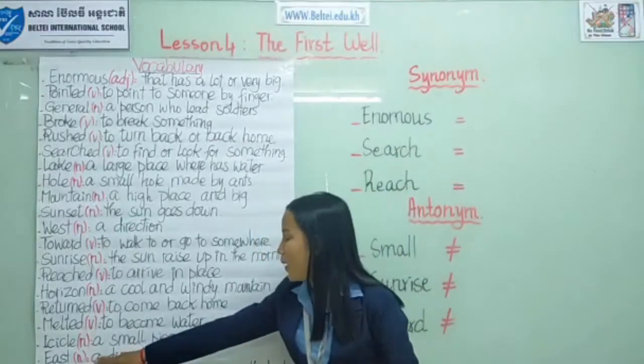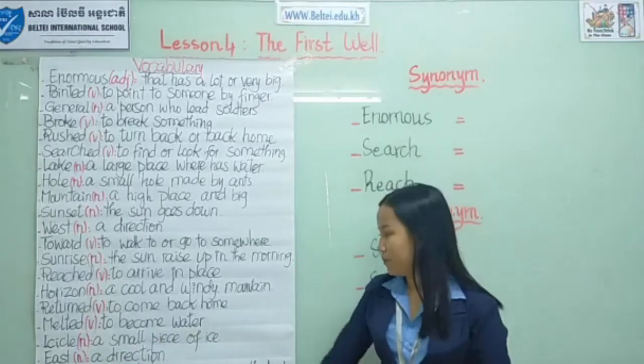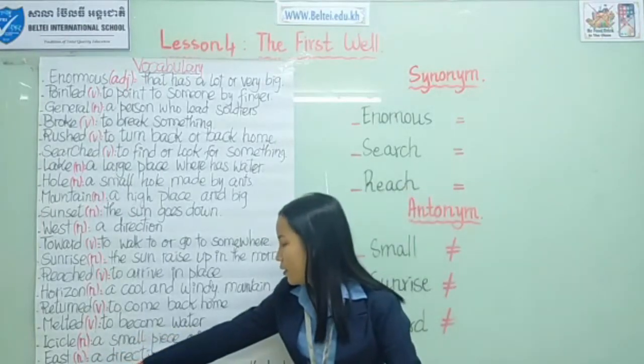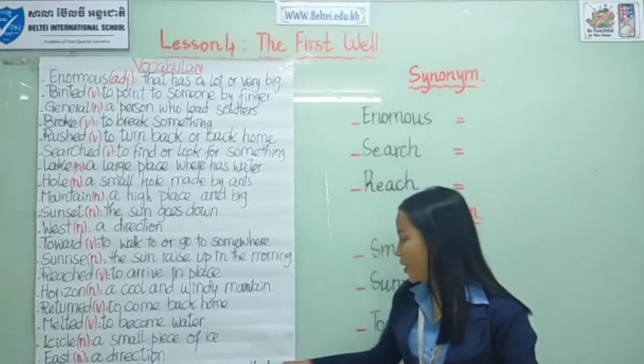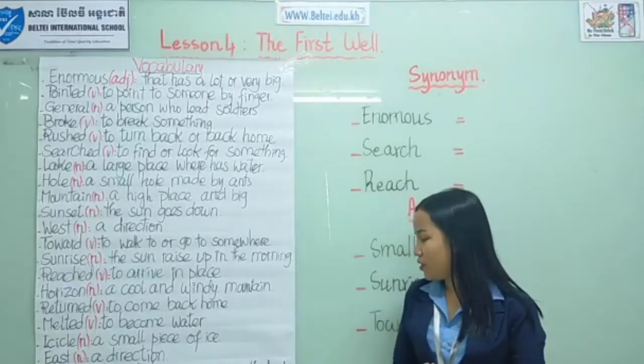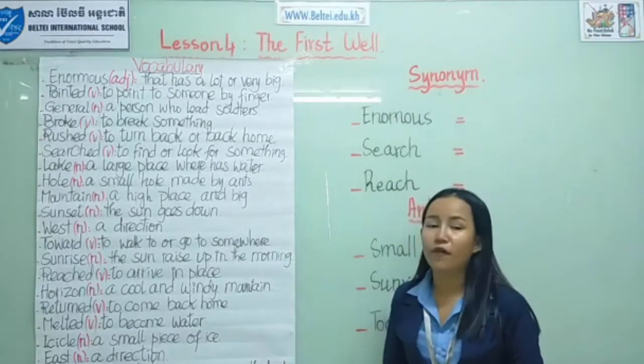East. Part of speech is noun: a direction. King. Part of speech is noun: a great honored person in the kingdom. So a great honored person in the kingdom we call king.